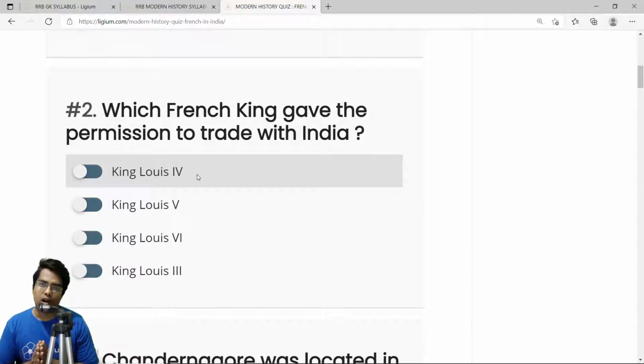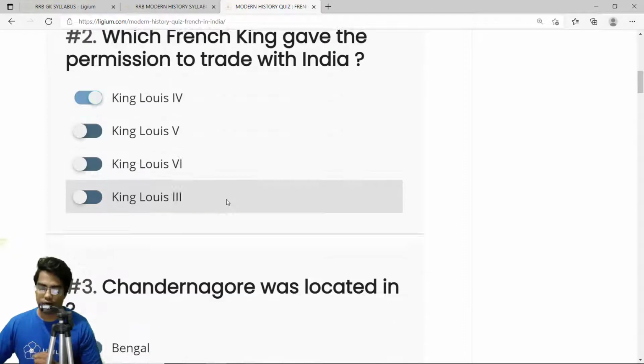Colbert actually had to take permission from the French king. It's like Adani or Ambani having to take permission from Narendra Modi to make a big business deal with Australia. Something like this. Colbert was a businessman or an administrator, but let's ignore that. He established the Compagnie des Orientales and had to take permission from the French king. The king from whom he took the permission was King Louis XIV. I repeat this again, King Louis XIV. So the correct answer is option A, King Louis XIV.